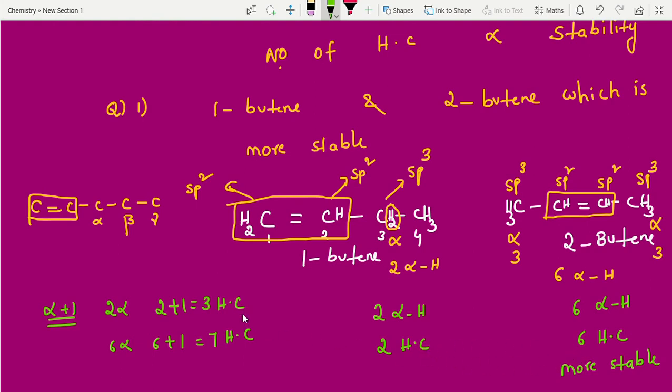This is what the old textbooks had given, but nowadays we are following this trend only, just to calculate alpha hydrogens, that is nothing but hyperconjugations. The more hyperconjugation structures, the more stable. Is it clear? It is one of the important questions.